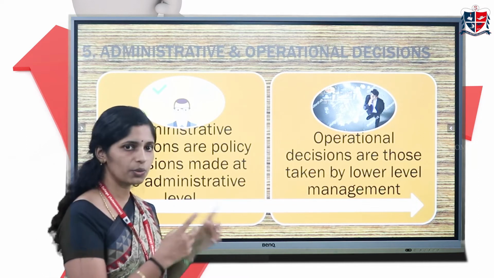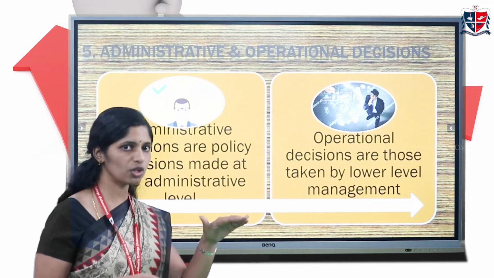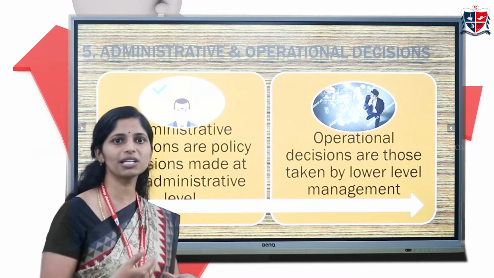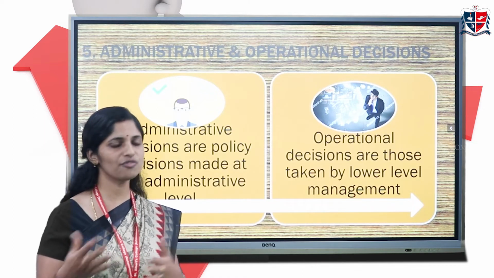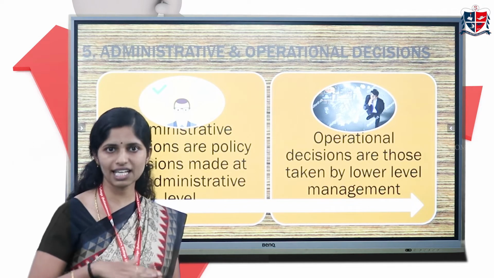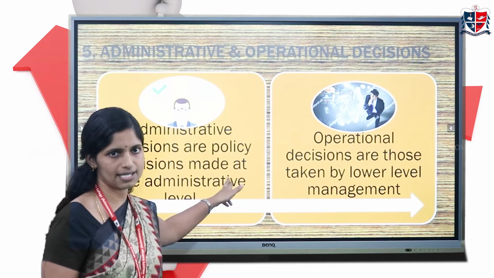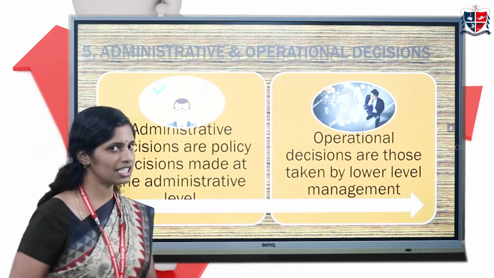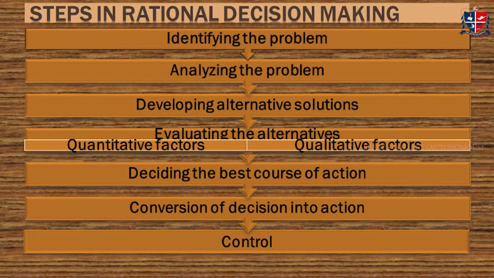And the other one is operational decision. This decision is taken at the lower level of management to implement that policy. For example, if people are coming late to the organization, a wage cut will be there. That is the operational decision taken at the lower level of management to implement the policies taken by these administrative decisions. So those were the bases on which decisions were classified.